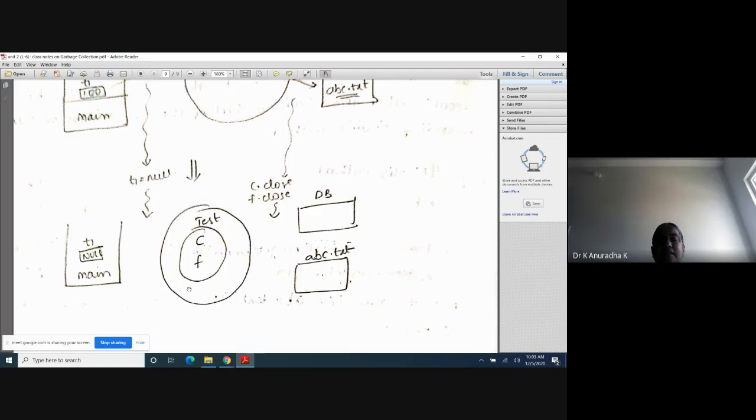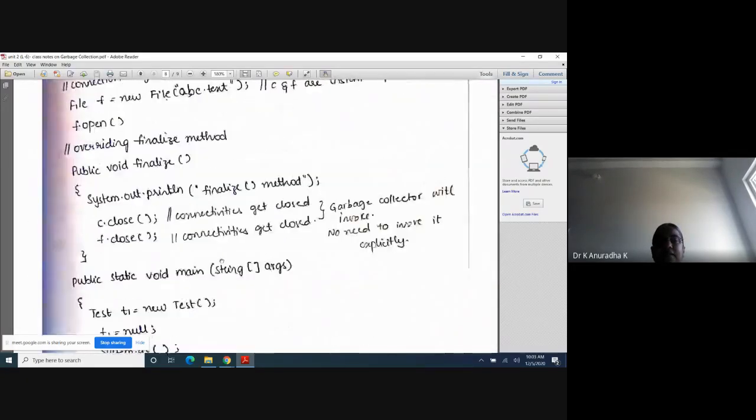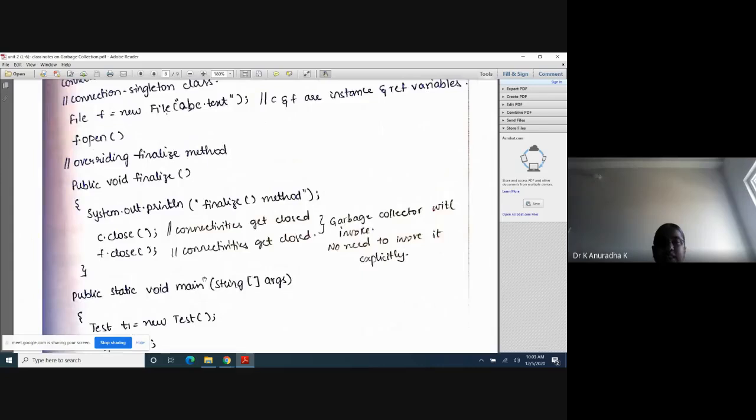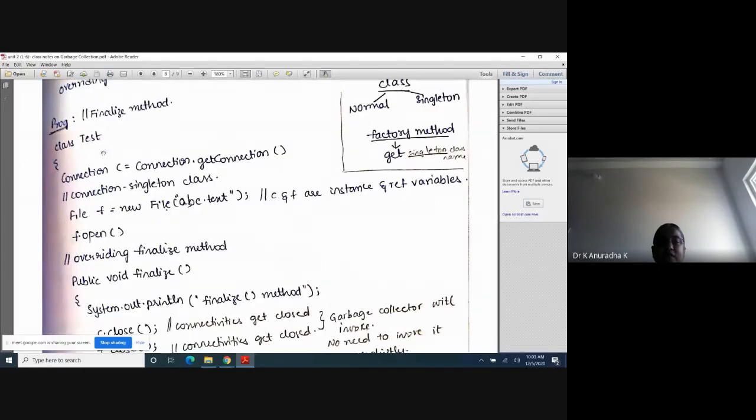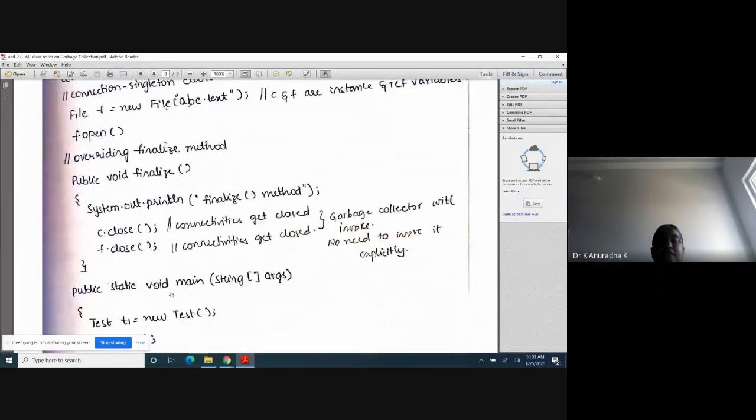Then what is the concept of the finalize method? Just before destroying this object, the garbage collector first invokes the finalize method on that object. So on this object, which class object is it? Test class object. That's why the Test class finalize method is executed by the garbage collector. It will go to the Test class object and check for the finalize method, whether the programmer has written an overriding finalize method or not.